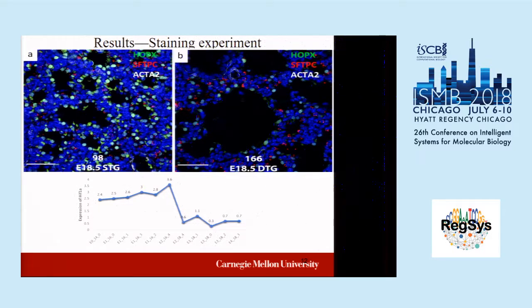We do find a disruption of the distribution of these AT1 and AT2 cells. Not only that, we find the survival of the mice significantly decreased as well. So that's validated: if we perturb this TF, HIF1A, at the time we predicted, it will have a significant impact on the differentiation, just as the model predicted.